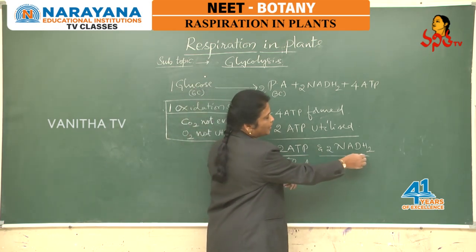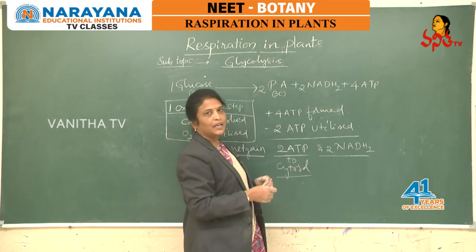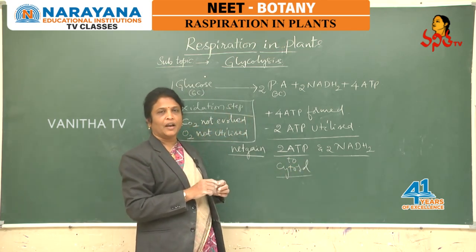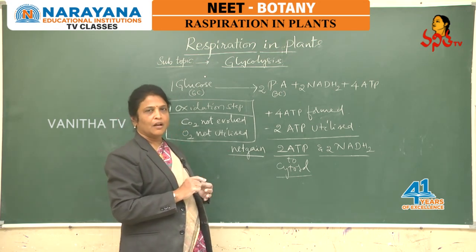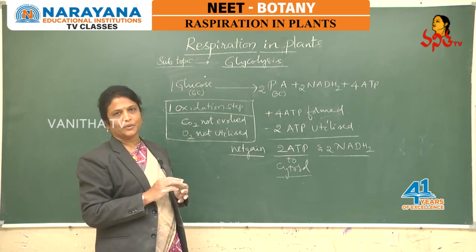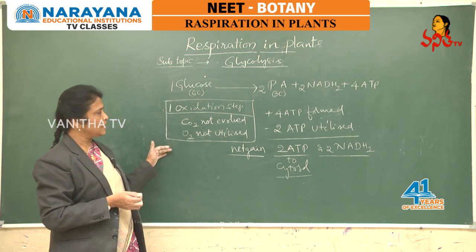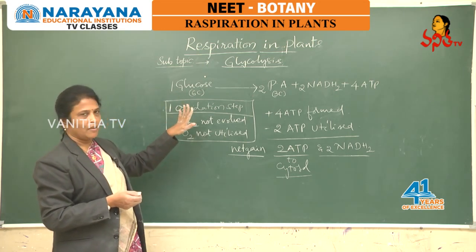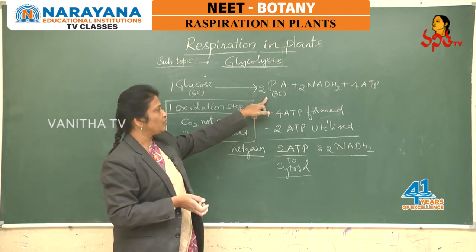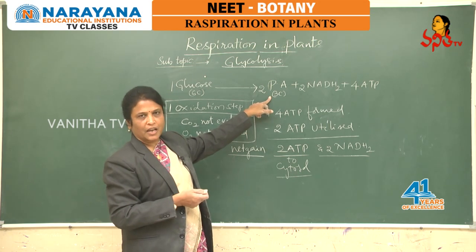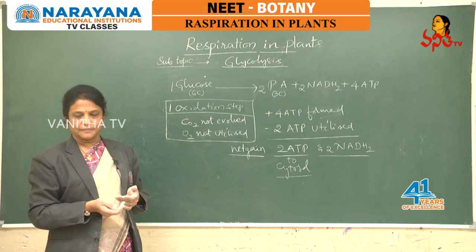So totally we get only 2 ATP molecules as net gain which are added to the cytosol. Whereas the 2 NADH molecules formed during the oxidation process may later be involved in the electron transport system and oxidative phosphorylation that occurs in mitochondria and contribute a few more ATP molecules for the cell. Okay? And with this we completed glycolysis, as one glucose molecule undergoes oxidation and is further broken down into 2 molecules of 3 carbon compound, that is pyruvic acid. Now the destiny of pyruvic acid we will discuss further.